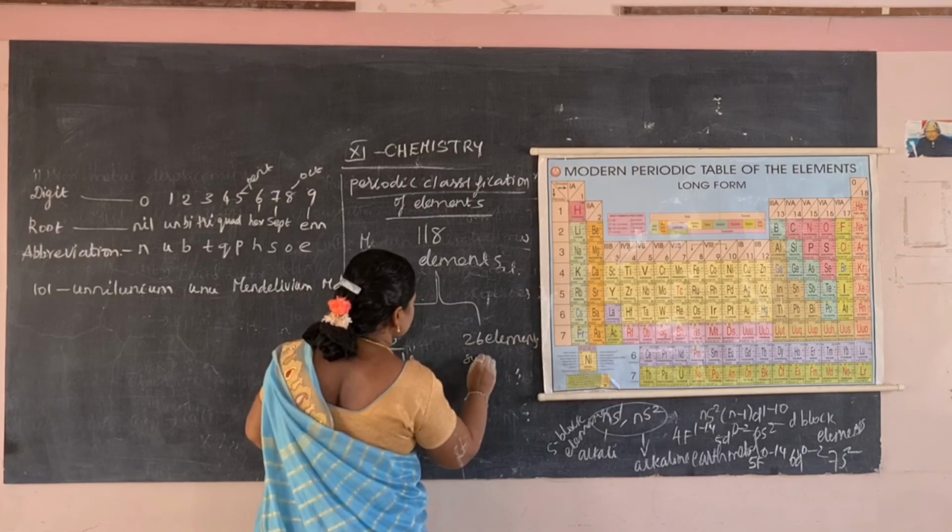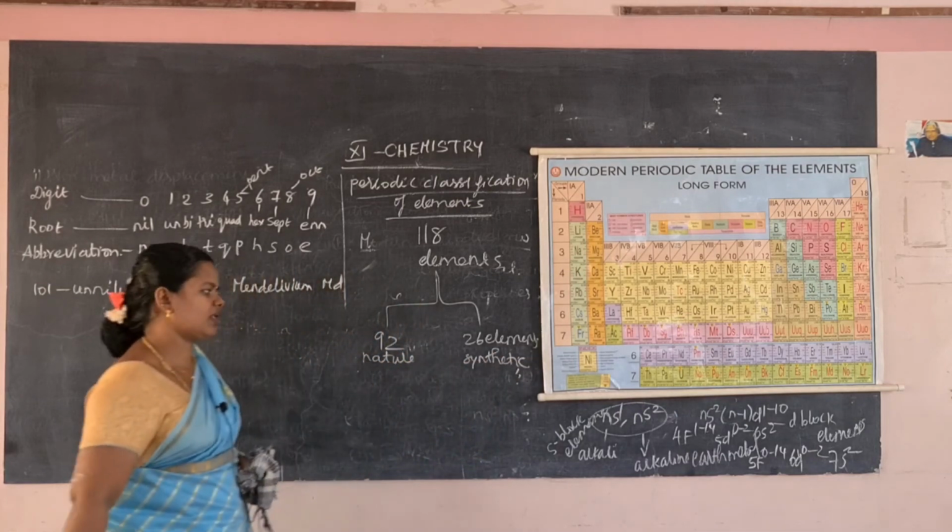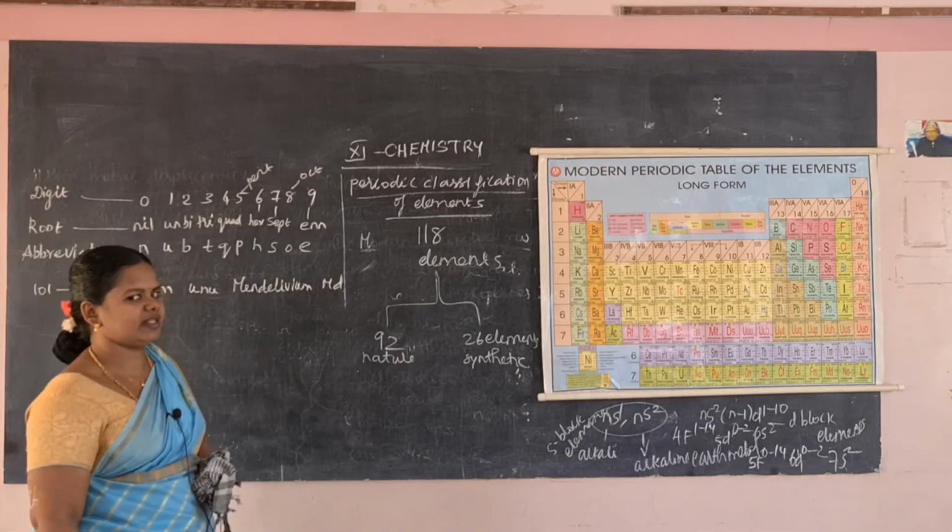It is synthesized in the laboratory, or 26 elements are synthetic. 92 elements are from nature, and 26 elements are prepared in the laboratory.